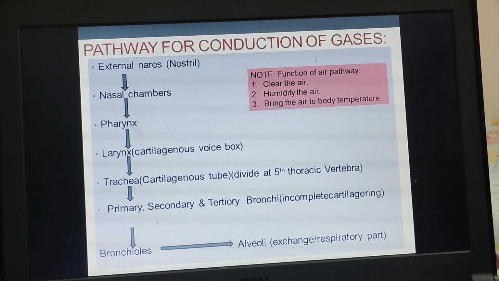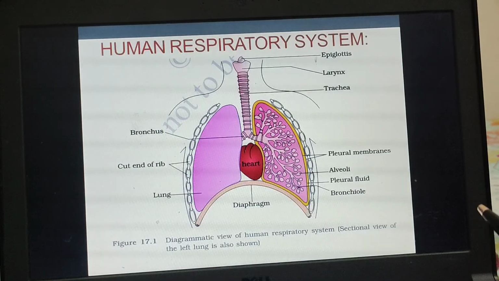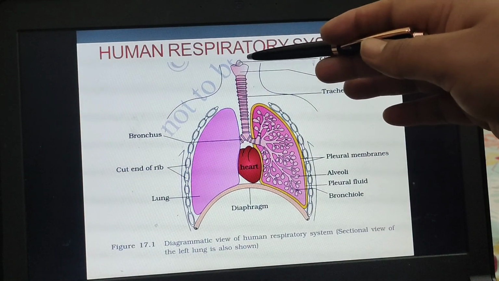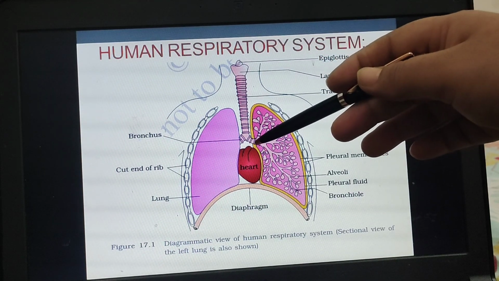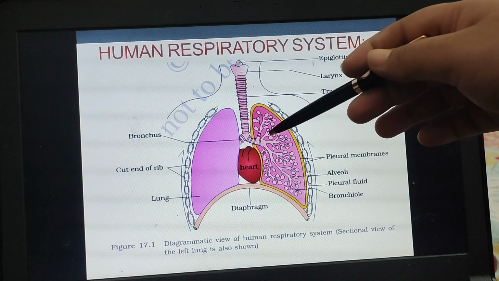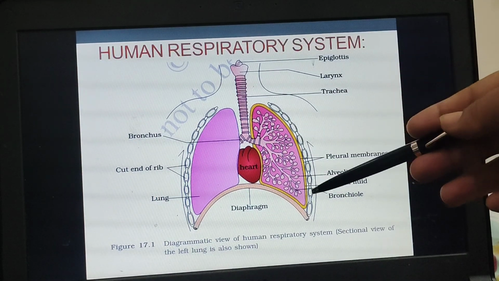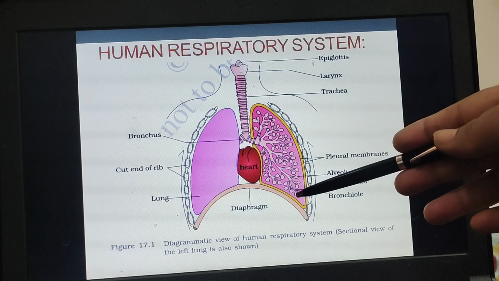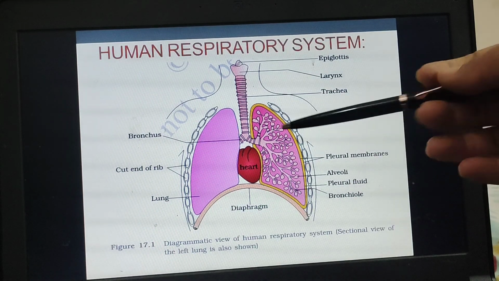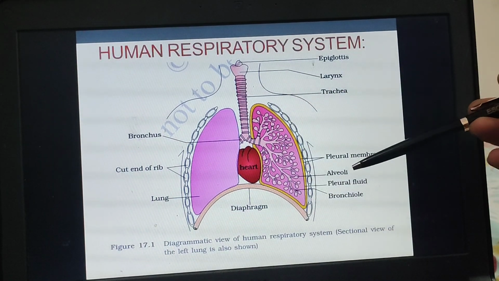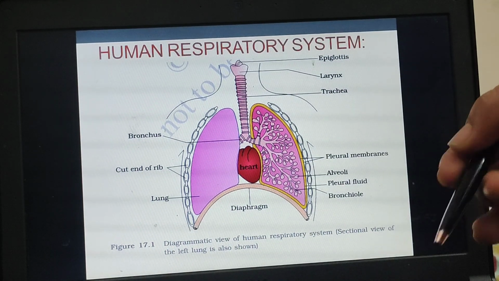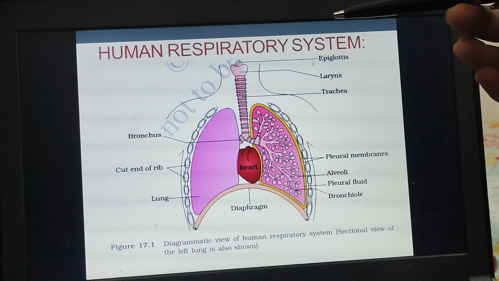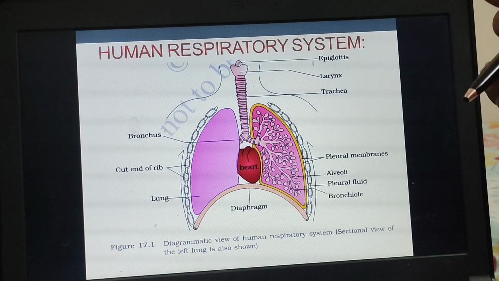Let's understand the same pathway in the diagram also. Here we are starting with the glottis. Then comes the larynx, trachea, then the bronchi, primary, secondary, tertiary, and finally the bronchioles, very fine tubes which end into the alveoli. These alveoli are the final structure where the exchange of gases will occur. So this is the pathway through which the air will move inside the human respiratory system.